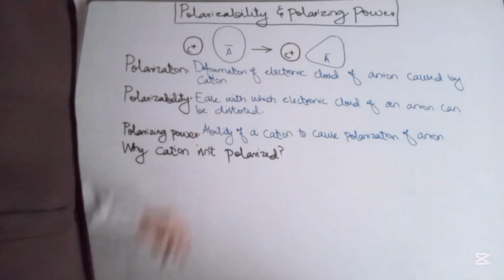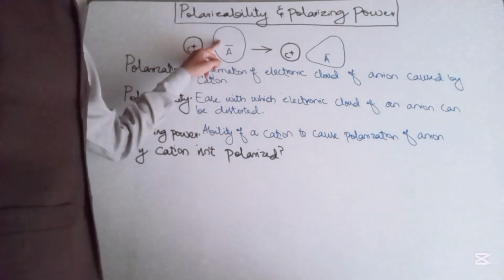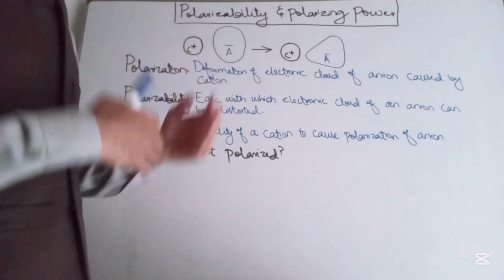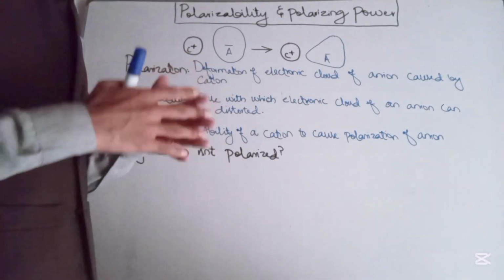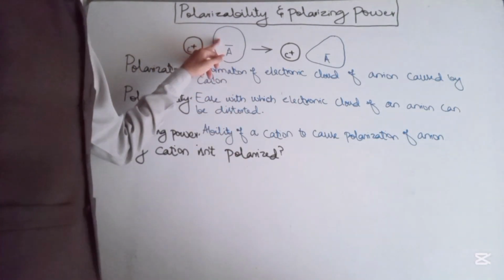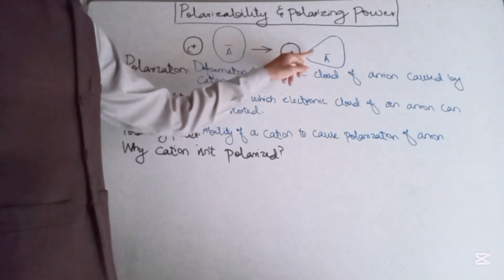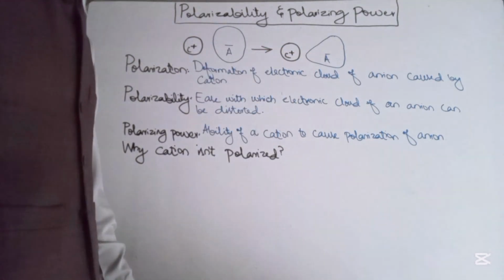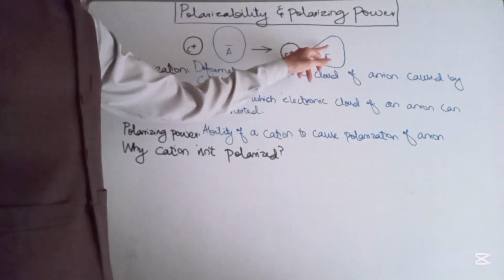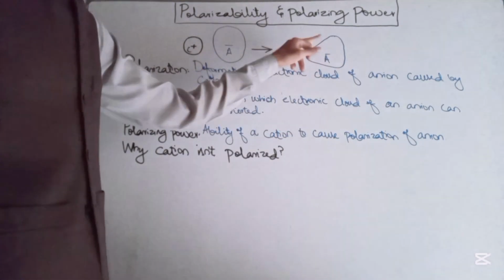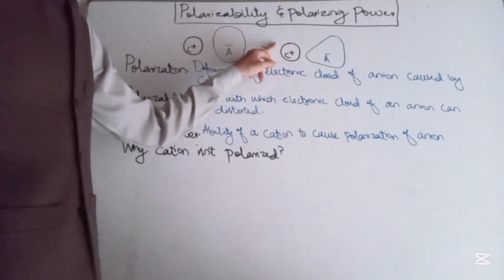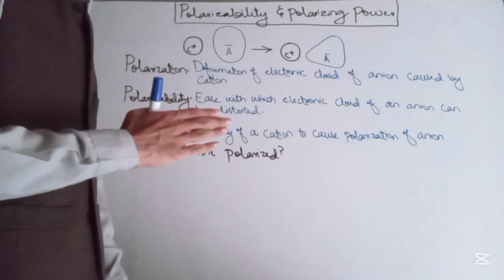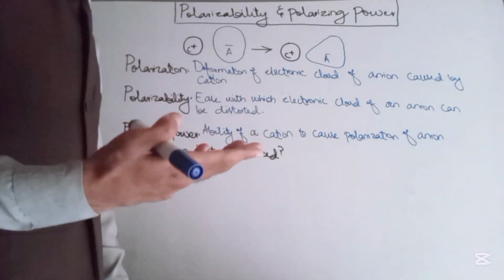You can see here that the anion was spherical. Spherical shows uniform electron density or uniform charge distribution around the nucleus of the anion, and here the distribution of the charge or the electron density is not uniform. If the nucleus of the anion is located here, the electron density has shifted toward the cation. So this shifting of electron density towards the cation is known as polarization.